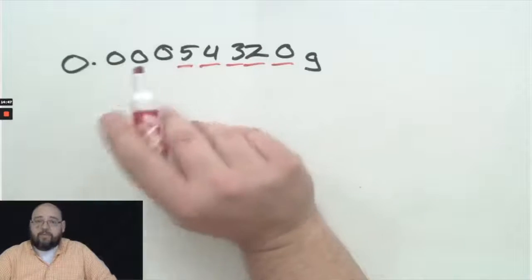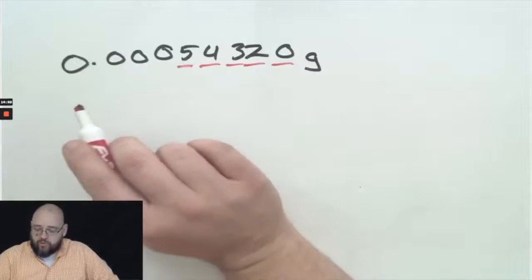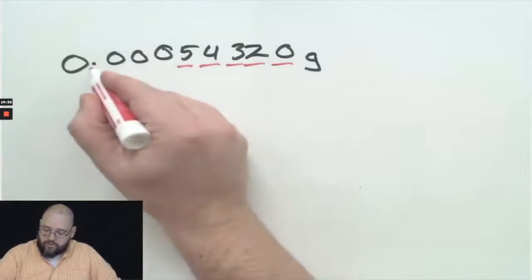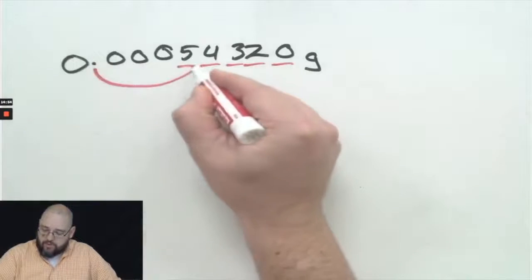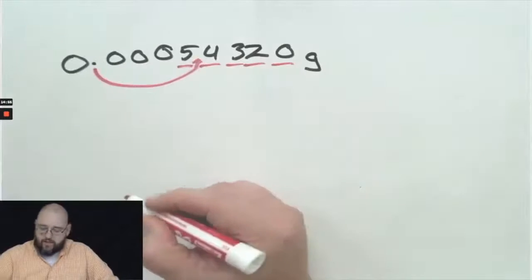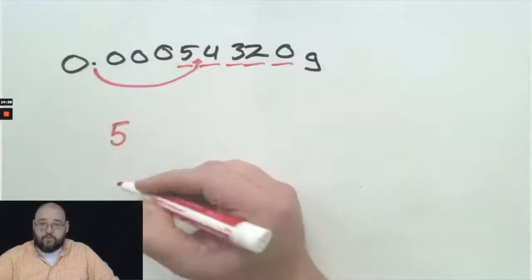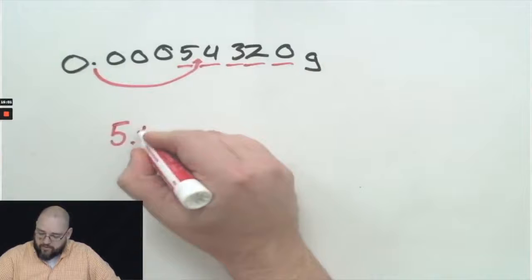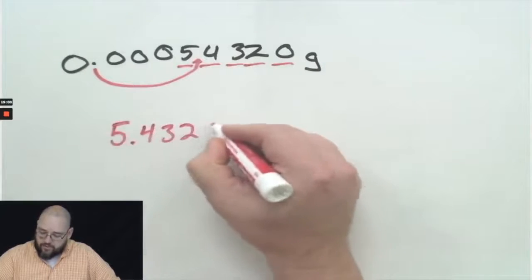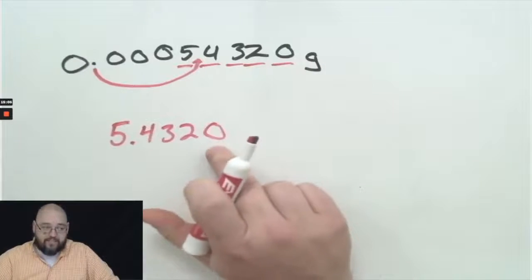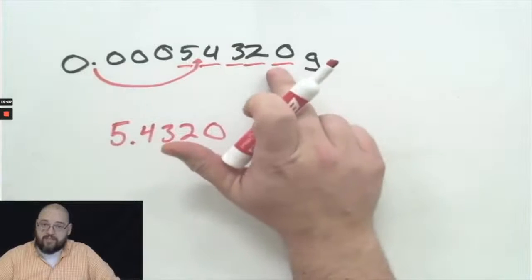But the significand has to be greater than or equal to 1. This is not greater than or equal to 1, so I have to move my decimal over to right there so that I can have 5, which is greater than 1, then 0.4320. I keep that 0 because it's one of my significant digits.